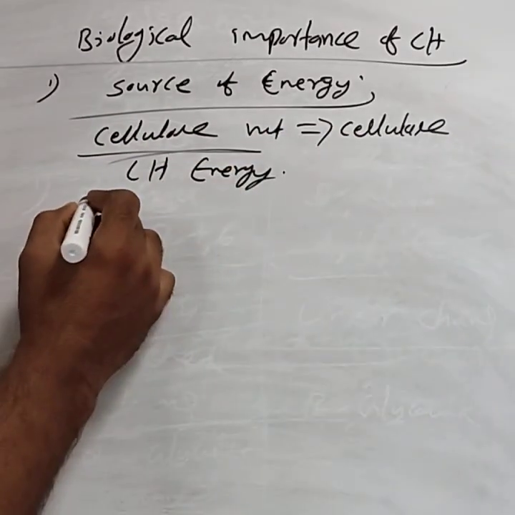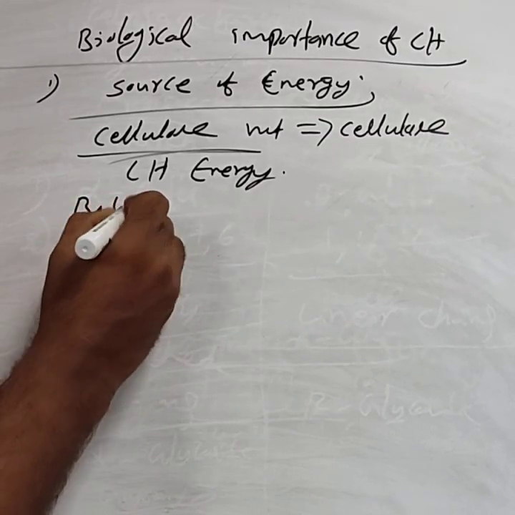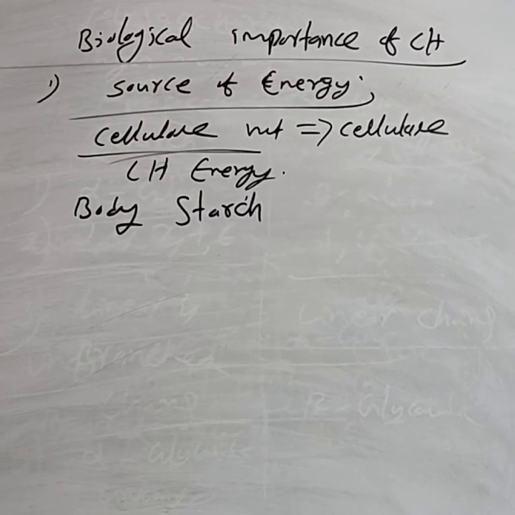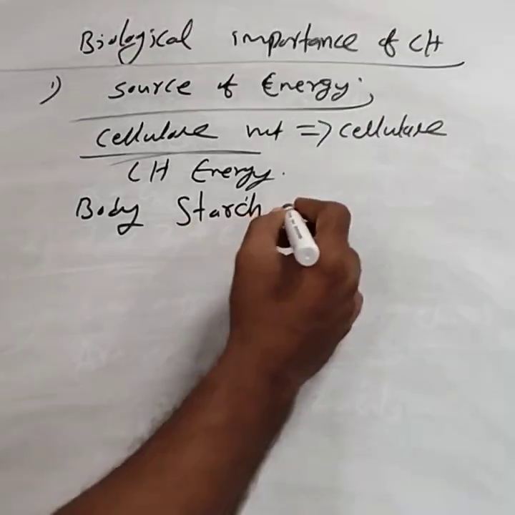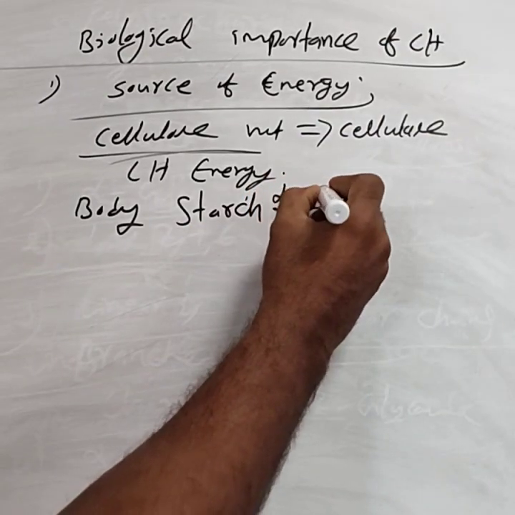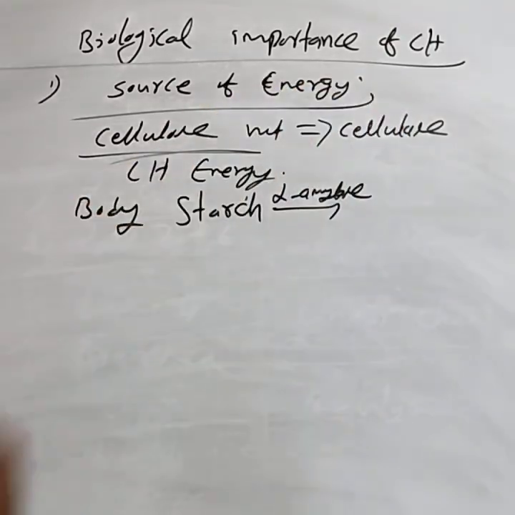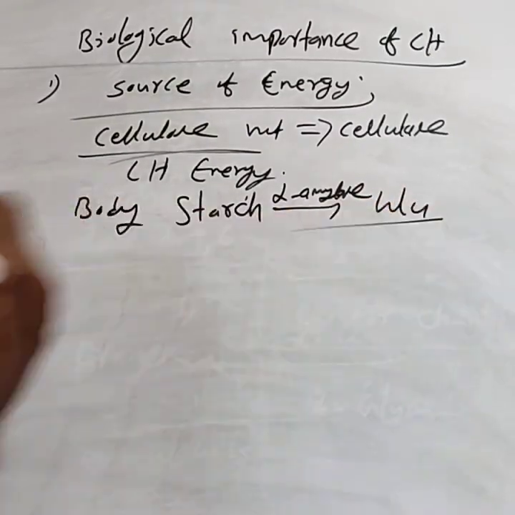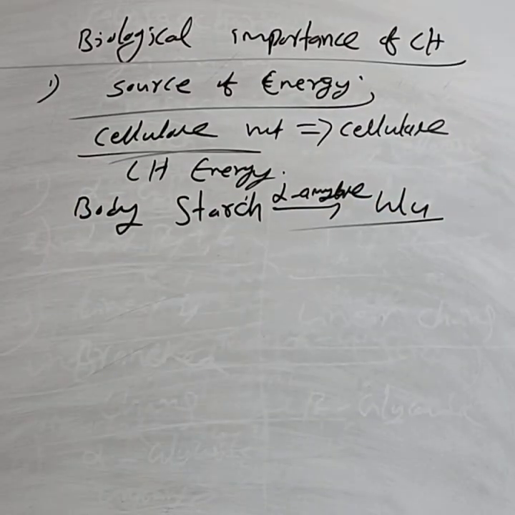Carbohydrates enter our body in the form of starch through the diet. The alpha amylase enzyme hydrolyzes starch into glucose.